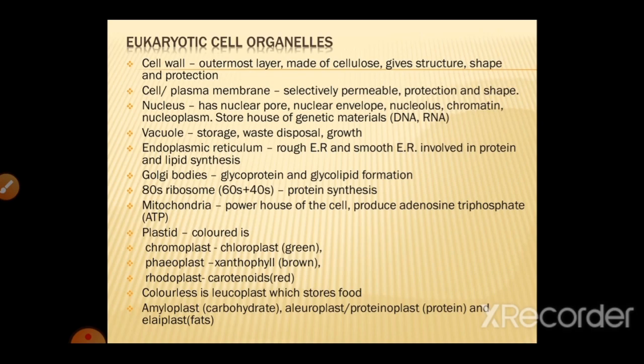And the colorless one is leucoplast, which stores food. So it is also of three types: amyloplast, which stores carbohydrate; aleuroplast or proteinoplast, which stores protein; and elaioplast, which stores fats.